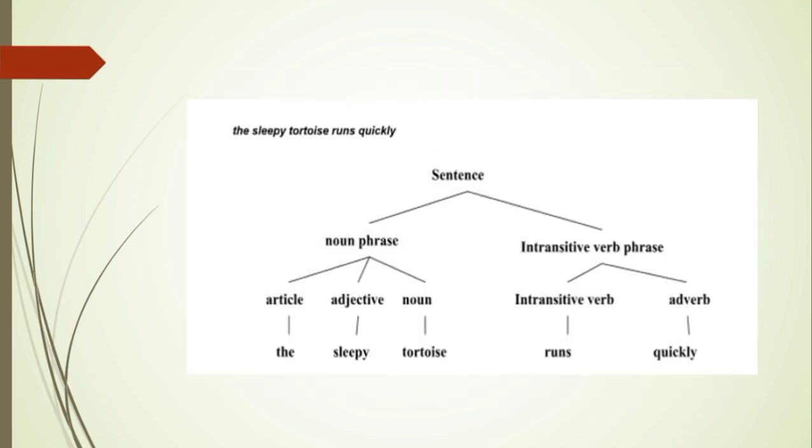The sleepy tortoise runs quickly, which is the sentence here. This sentence also consists of noun phrase and intransitive verb phrase. Noun phrase consists of article, adjective, and noun. The is the article here, the adjective is sleepy, and the noun is tortoise. Intransitive verb phrase consists of intransitive verb and adverb, which are runs and quickly respectively.